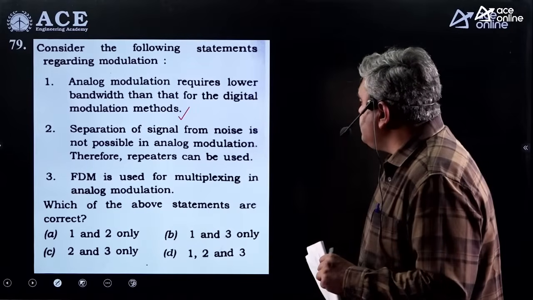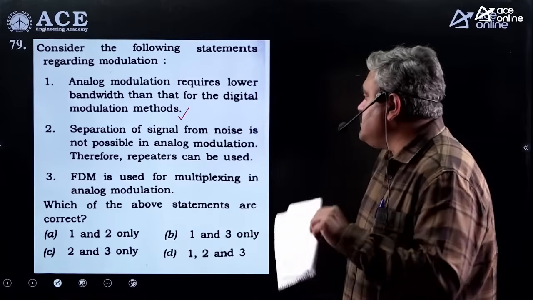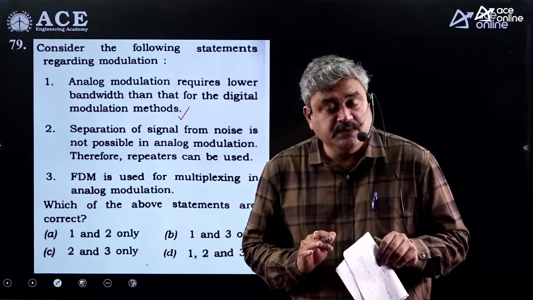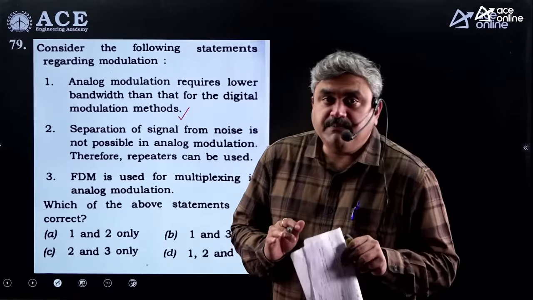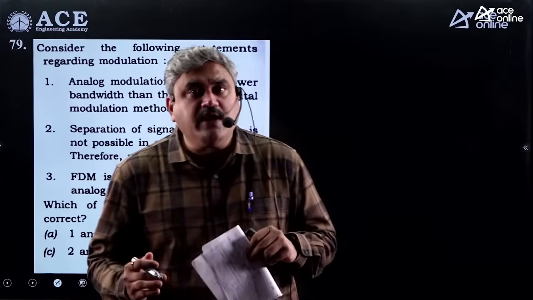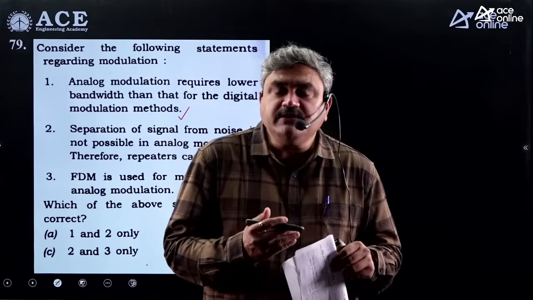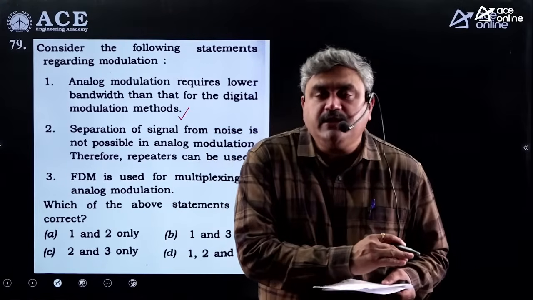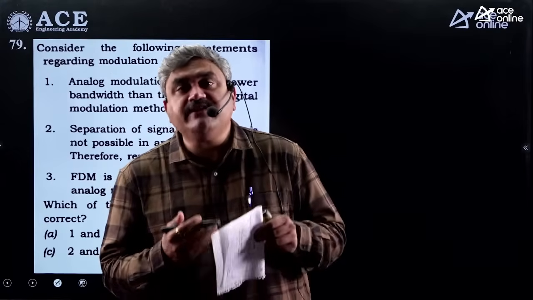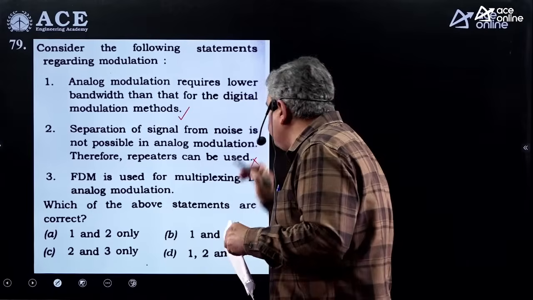Next, separation of signal from noise is not possible in analog modulation, therefore repeaters can be used. Actually, separation of signal and noise is not possible, that is true. But we are not using repeaters there. Repeaters are used in digital communication techniques, where you can remove the noise completely and amplify the signal. In analog communication, because you cannot separate signal and noise, we go for an amplifier, where signal is amplified as well as noise is also amplified. So the second statement doesn't look true.